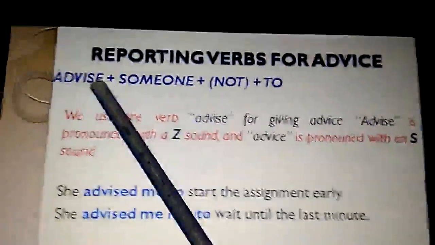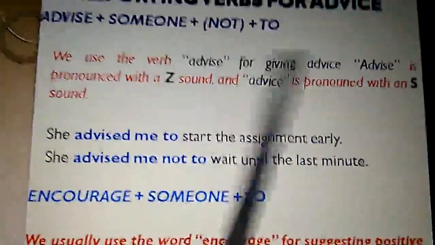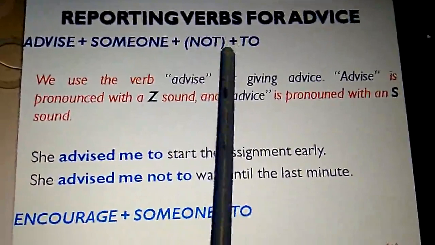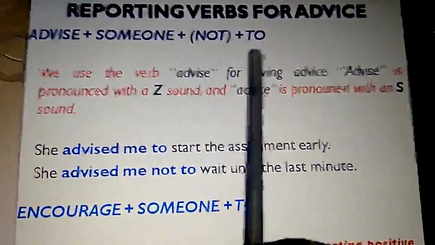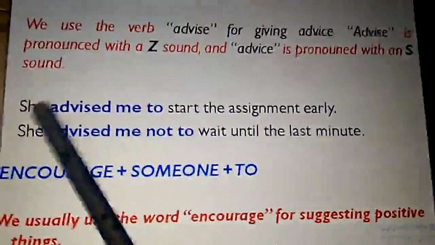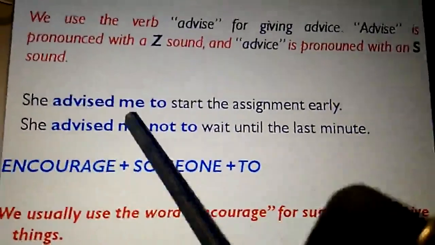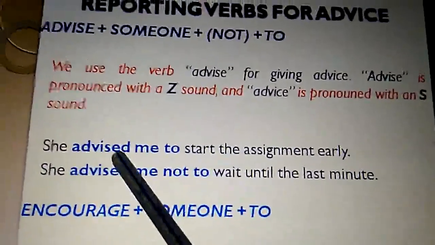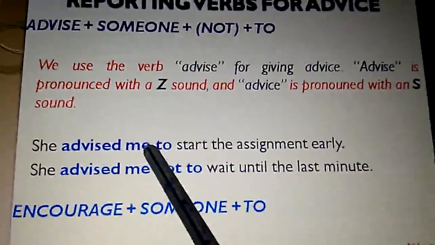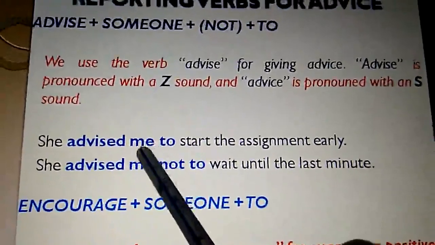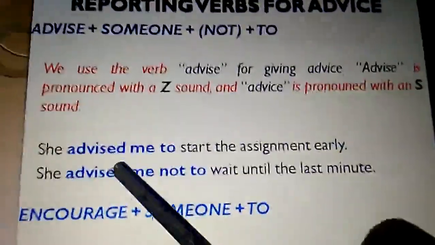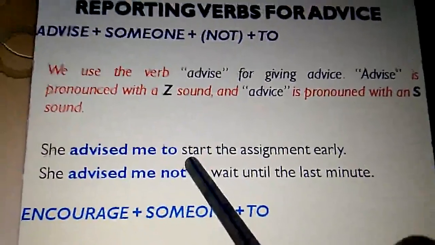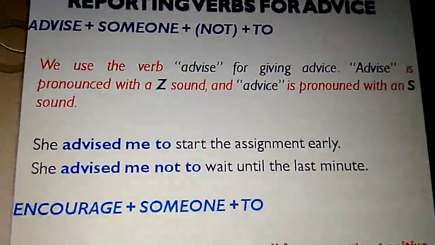So when we use advise as a reporting verb, the pattern should be advise plus someone plus not, which is an optional element, plus to infinitive. In this example, she advised me to start the assignment early. Advised is the reporting verb, and immediately after advised, me followed. That means me refers to someone, a person, and after that the to infinitive, to start. So this would be the pattern when we use advise as the reporting verb.